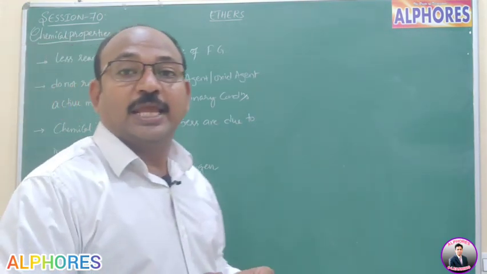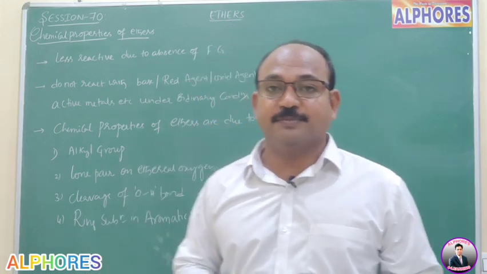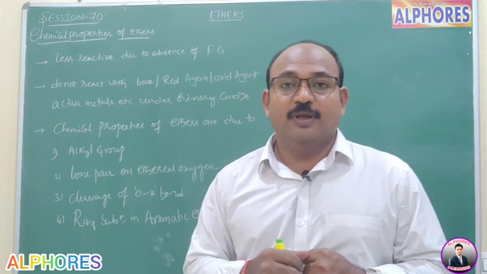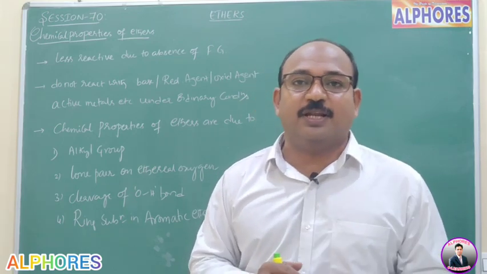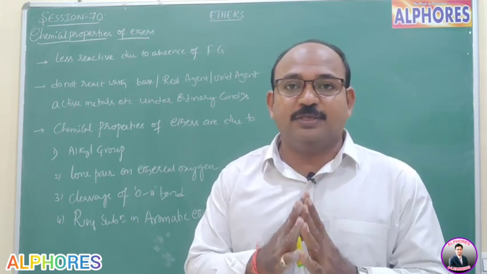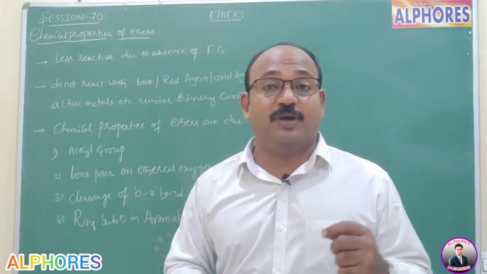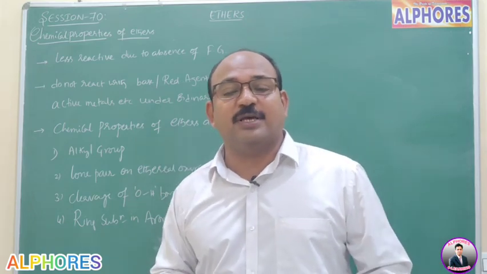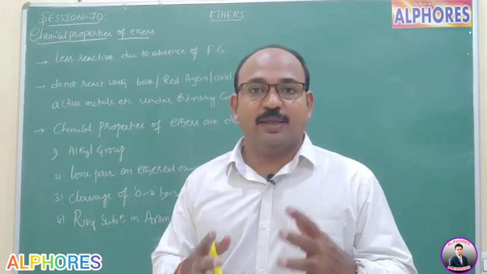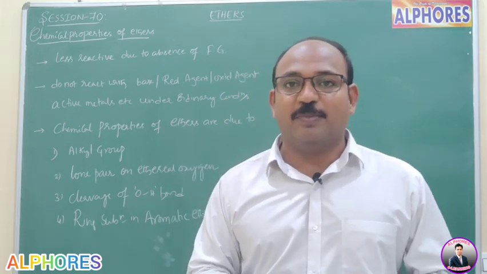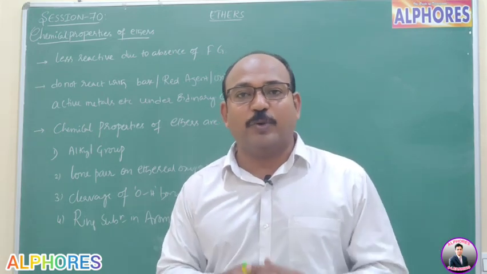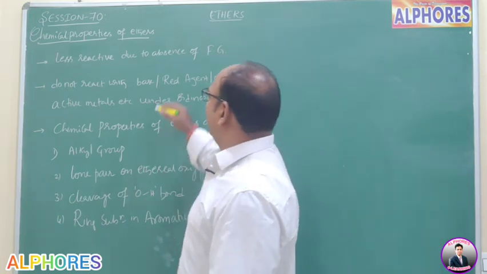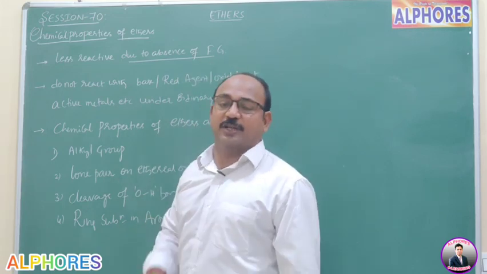Let us see the chemical properties of ethers. We learned so many properties for alcohols. Even though alcohols and ethers are functional isomers, compared to how many properties we learned for alcohols, the chemical properties of ethers are very few. Why? Ethers show fewer chemical properties. Which chemical properties are shown by ethers, let us see.